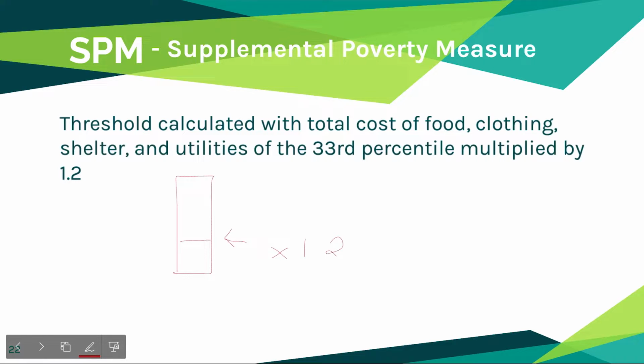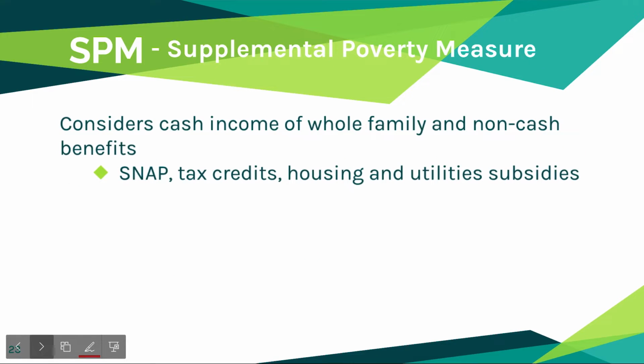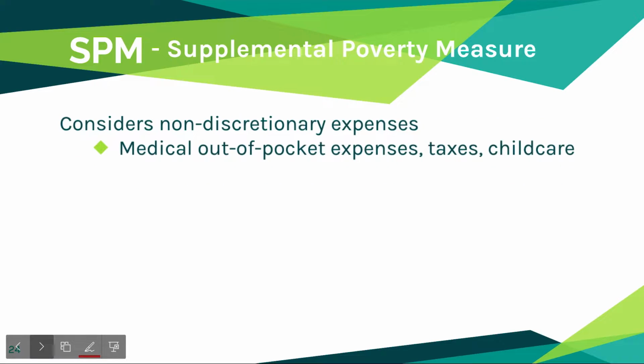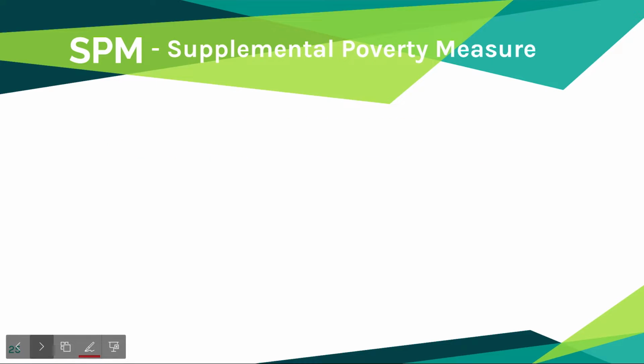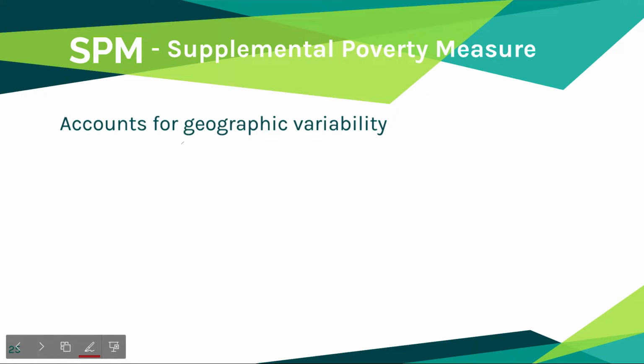This measure does take into account non-cash benefits from the government to get a better picture of the financial situation of Americans with government assistance. And it does consider non-discretionary expenses, such as out-of-pocket medical care and childcare. And it accounts for geographic variability. So people living in cities have a higher threshold than those living out in the country.